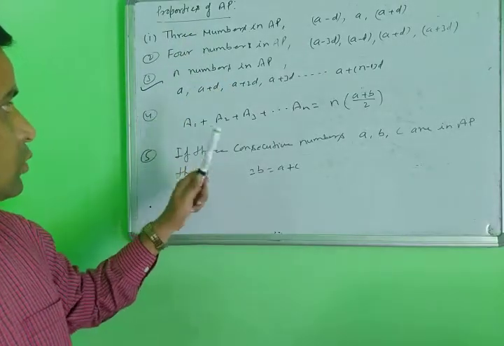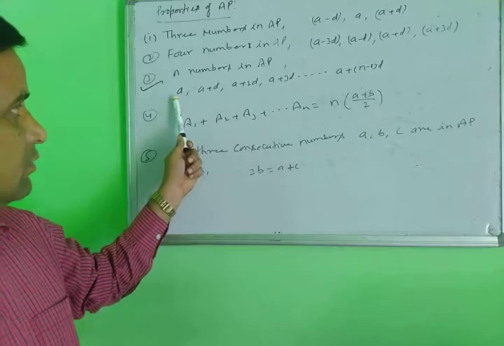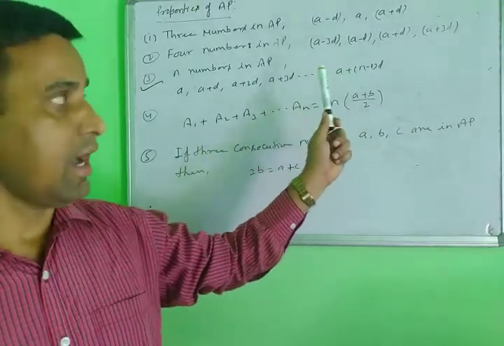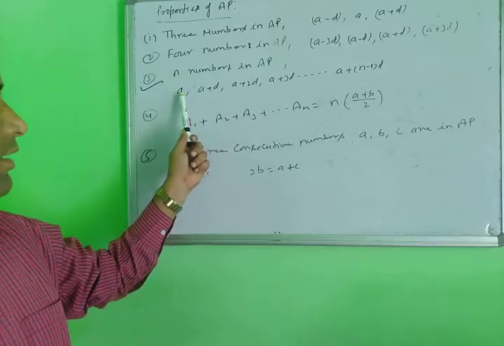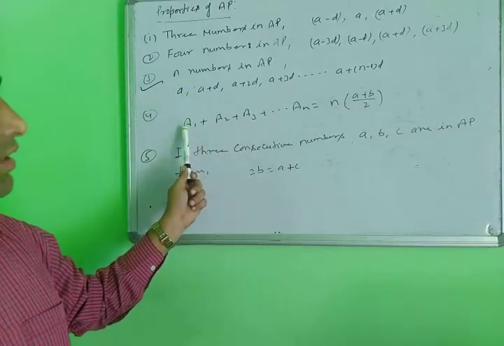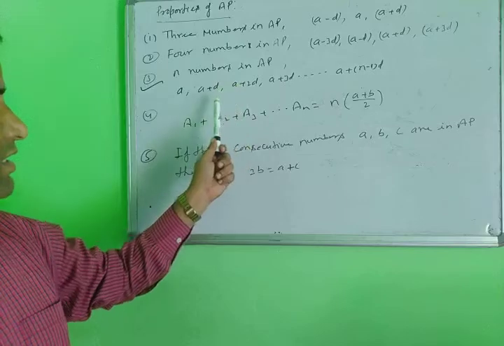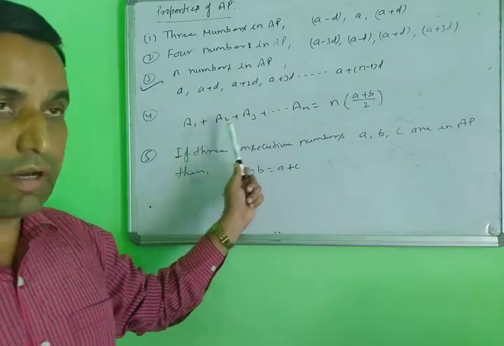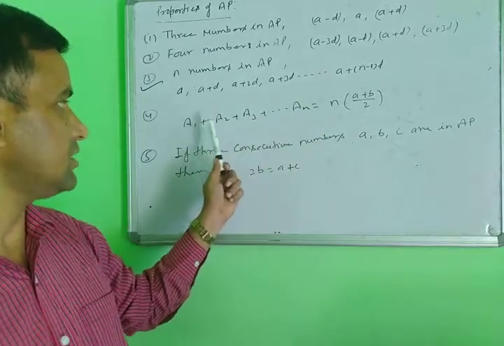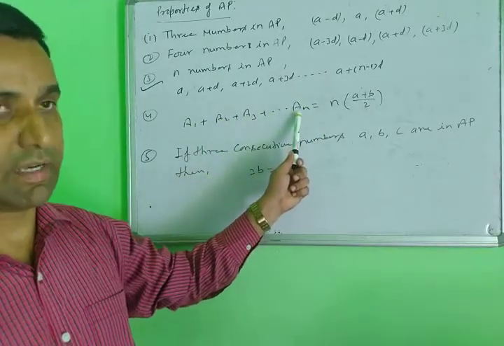Next, suppose the general form of an AP is given. The arithmetic mean of the first term and second term is A1. The arithmetic mean of the second term and third term is A2. Then you take the sum of the arithmetic means A1 plus A2 plus A3 up to An.